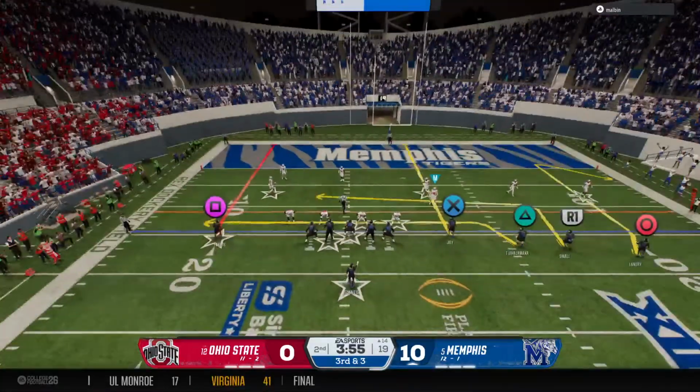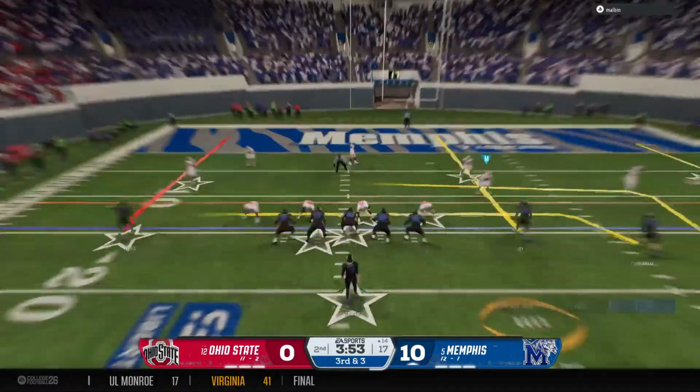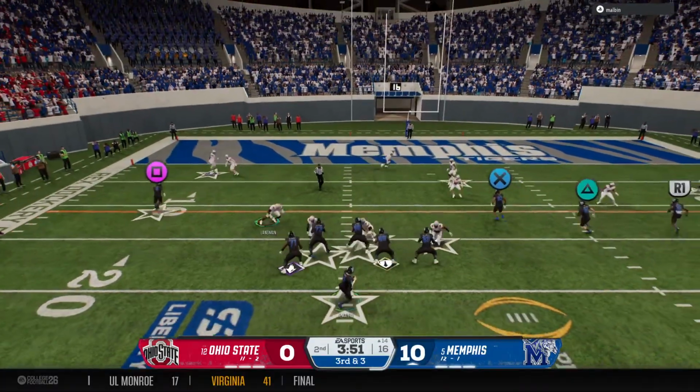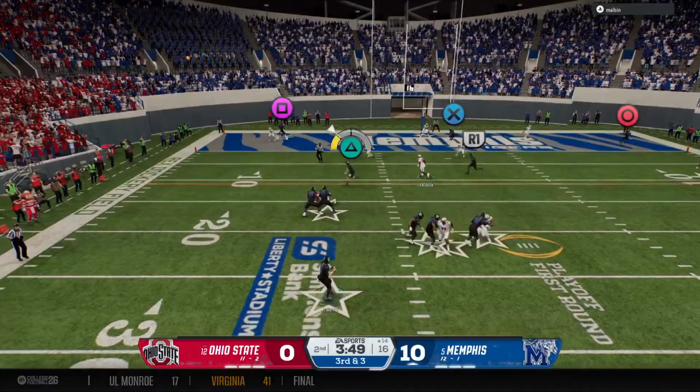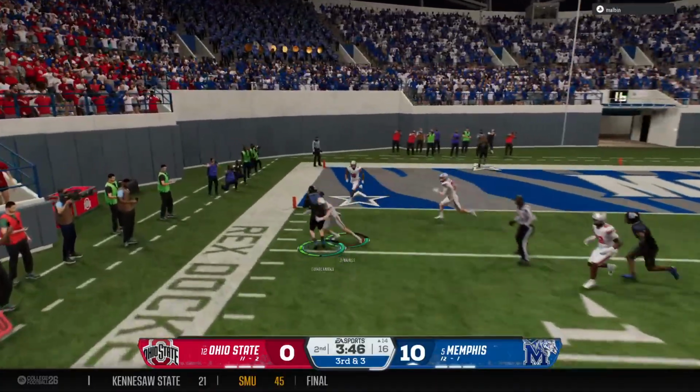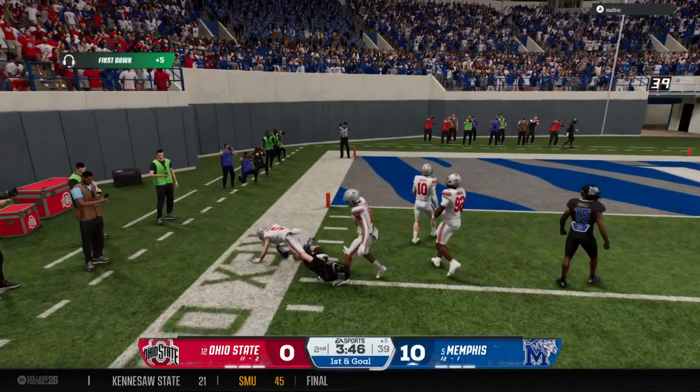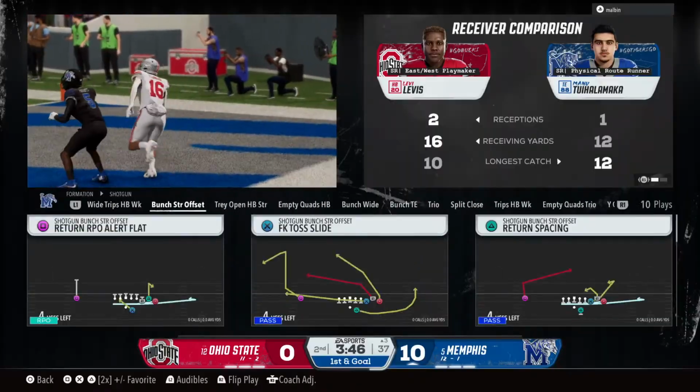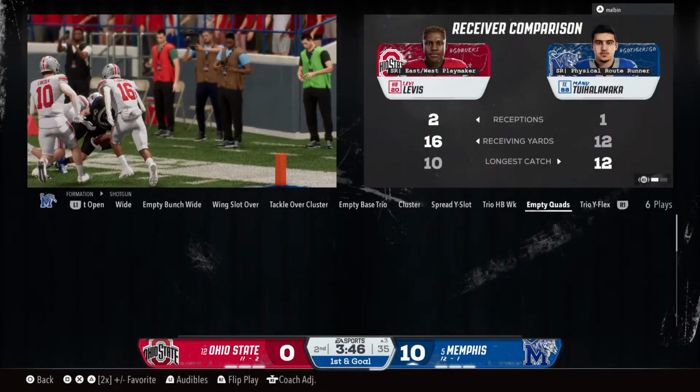Crucial 3rd down play right here. Looking to pick up the first down through the air. Makes the grab on the move. And he's run out after a big gain. The offense will be set up with a first down and goal.